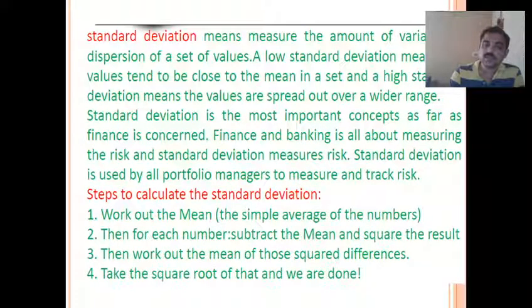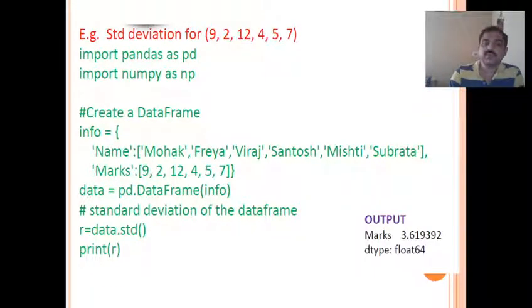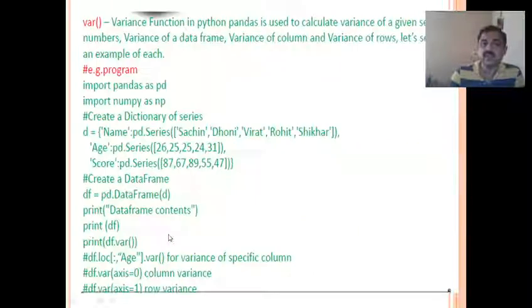Then we have seen what is standard deviation, and how to get it using the function std. Similarly, we have seen what is variance and how to get the variance value using the function var. I hope you are clear with these concepts. If time permits, we'll see how it works in programming examples.